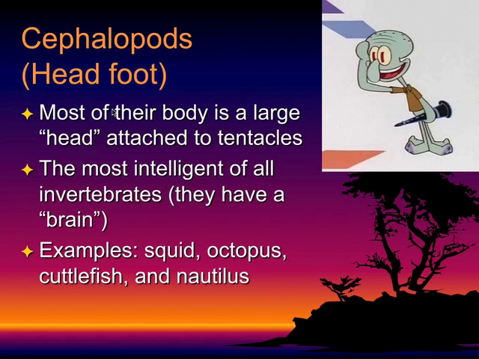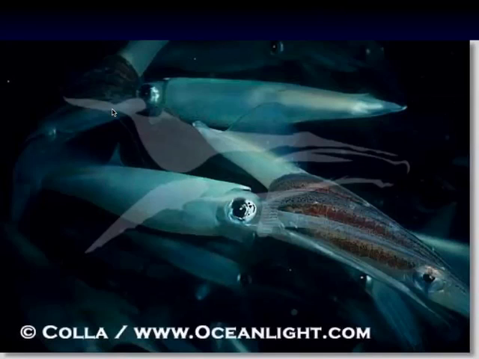Cephalopods come next. Cephal refers to head, and pod means foot. So here we have Squidward, as funny as it is, but he is definitely a cephalopod. They are the most intelligent of the invertebrates. They do have a brain. So most of the body is a large head attached to tentacles. And these examples are going to be squid, octopi, cuttlefish, and nautilus.